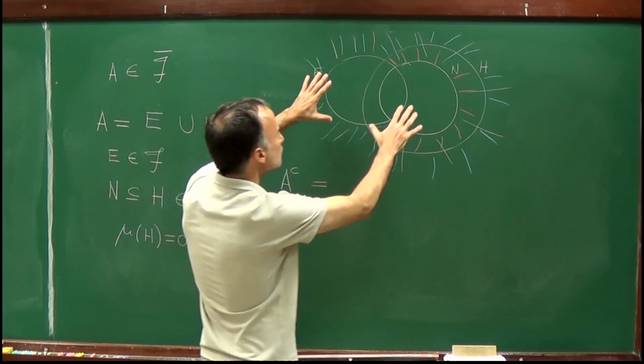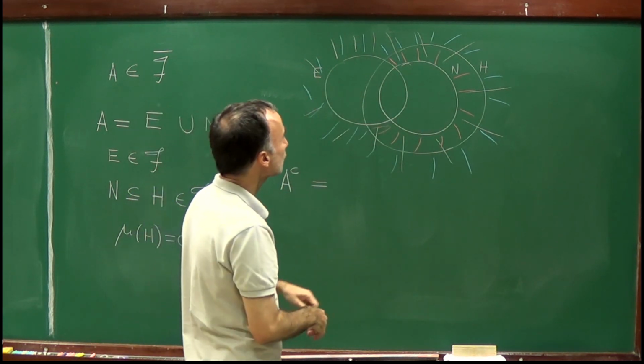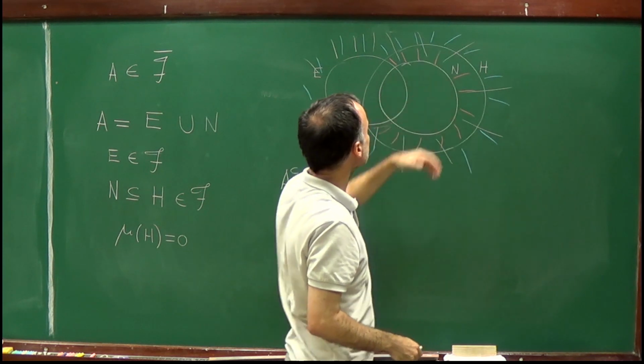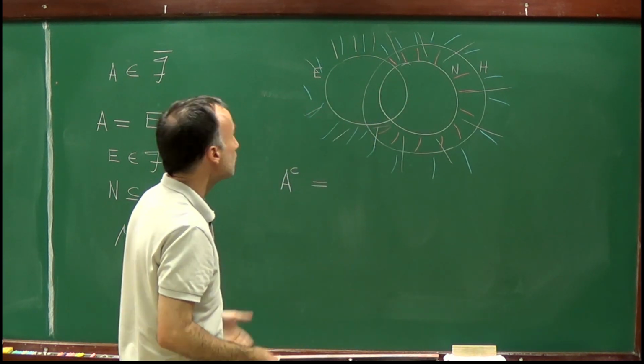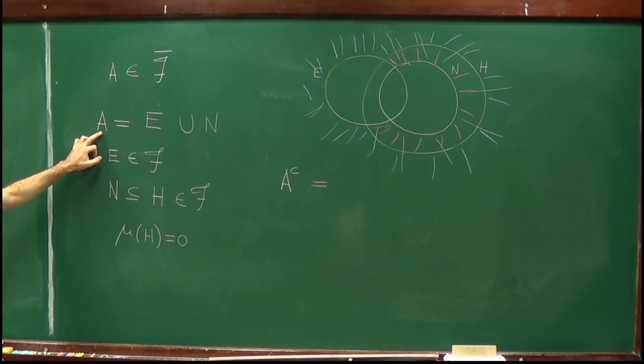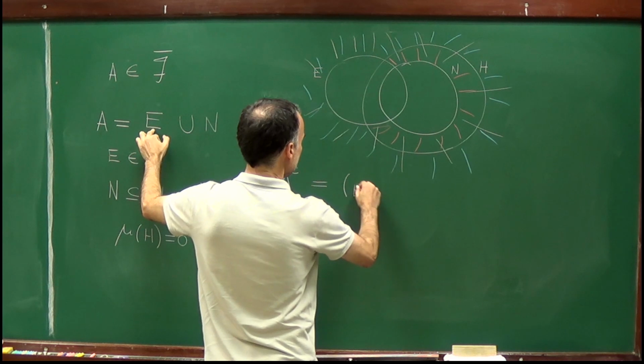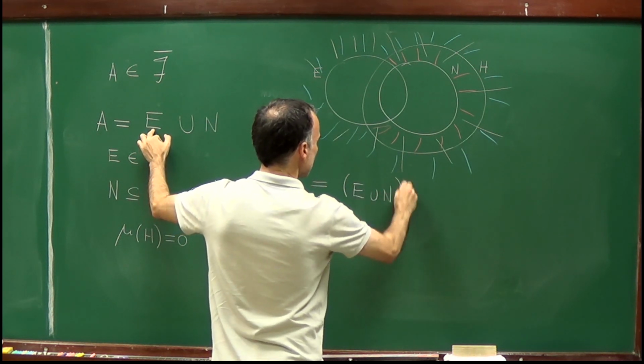So we have to transform this picture into a proof, and we'll see that H complement plays an important role. So let me first take A complement. By definition, A is E union N, complement.